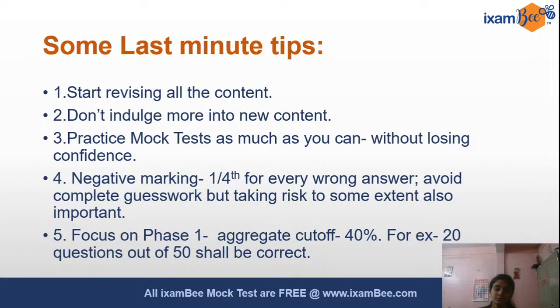Just think about the aggregate cutoff that you have to achieve, which is 40%, and how you are going to achieve it. Now, one more thing I would like to caution you about is, don't aim at just achieving 40%. Aim for more, so that at least you get 40% in the aggregate. Aim for at least 60%, so that you achieve 40%. On a rough calculation, out of 50 questions, 40% means approximately 20 questions should be correct for you. Okay, so plan your studies accordingly.